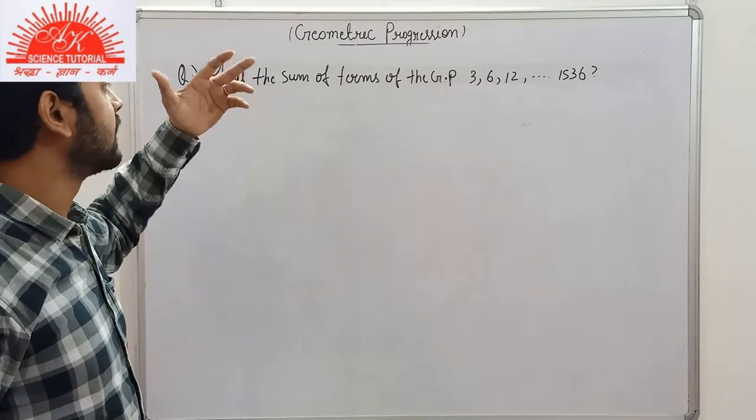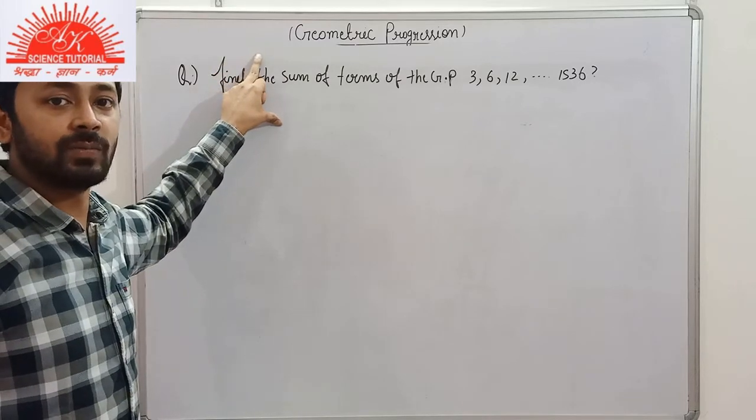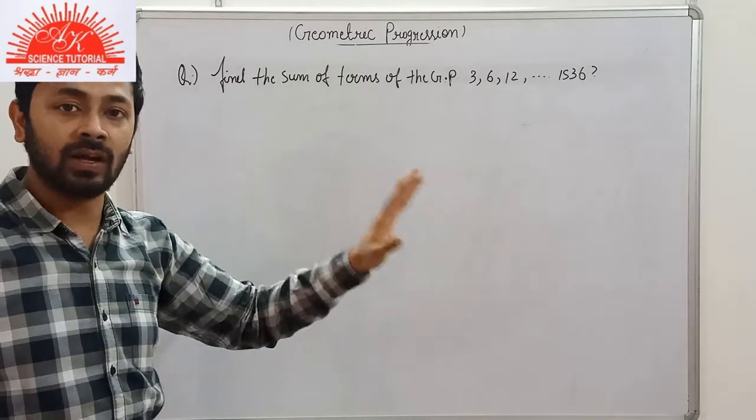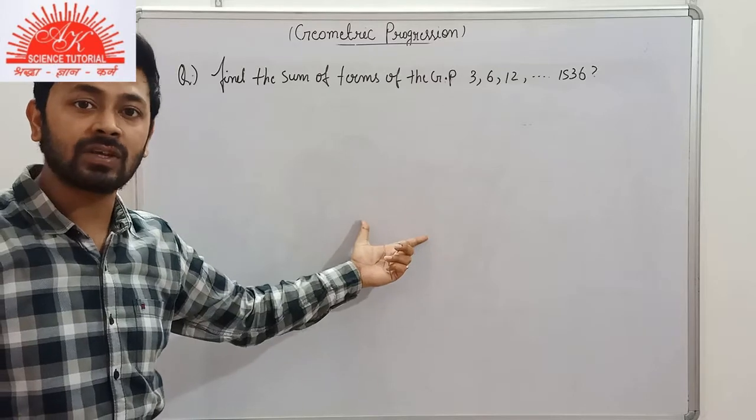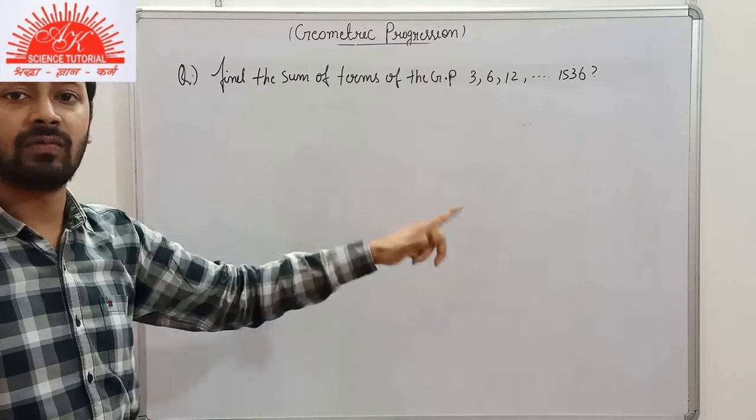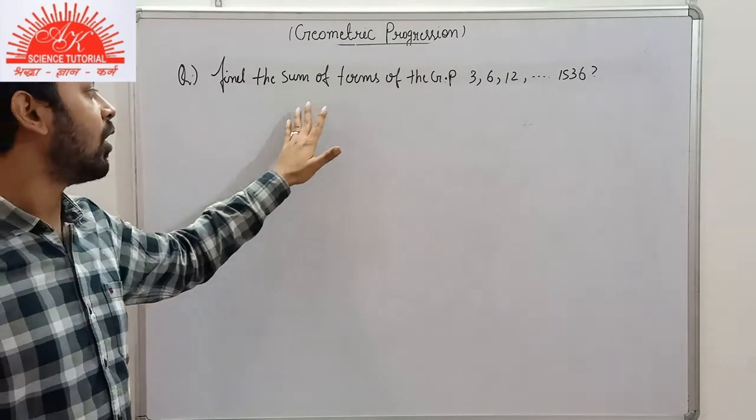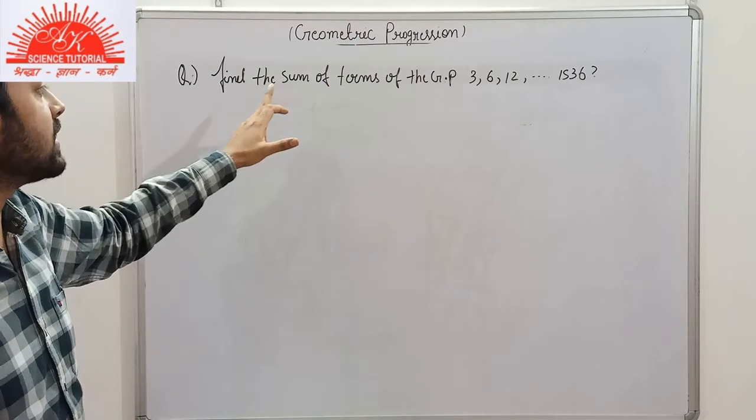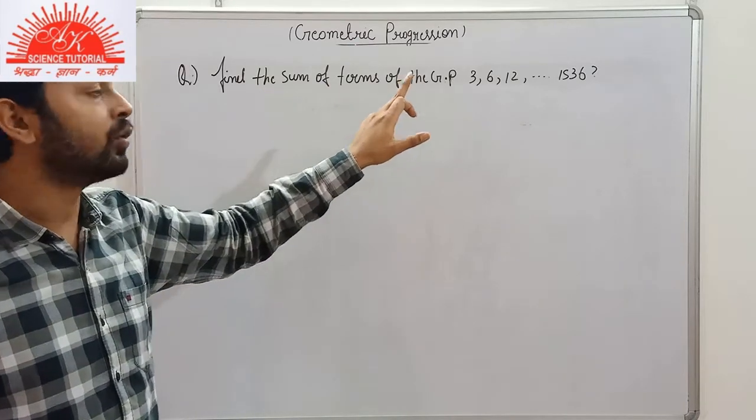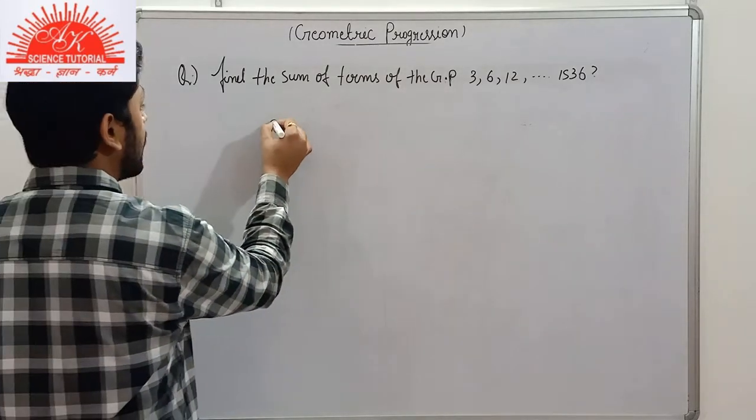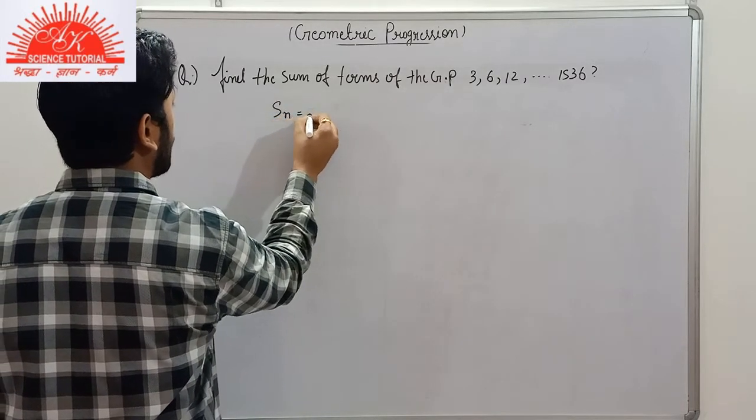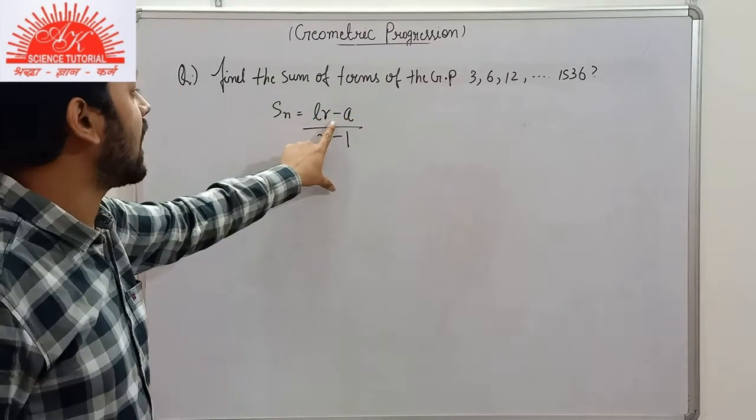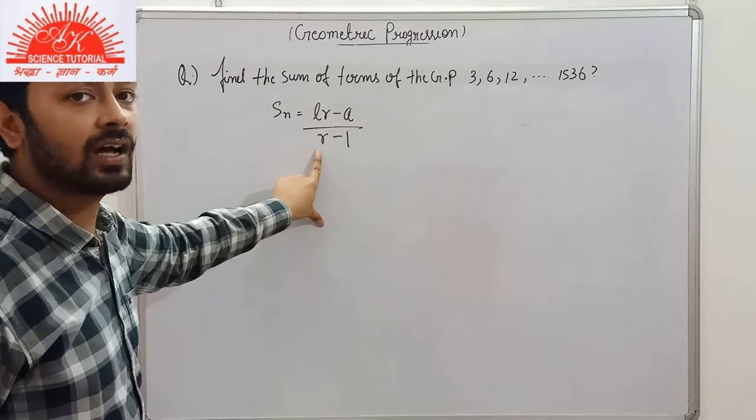A new case arises here. Firstly we have seen that if we have to find the sum of n terms of a GP, we were just focusing on the common ratio. If the common ratio is equal to 1, then we directly find the sum of n terms by multiplying the number of terms with the first term. But if the common ratio is not equal to 1, then we use the formula. A new case arises here if the last term is known to us. If the last term is known to us, then we can directly find the sum of n terms by lr minus a by r minus 1. l is the last term, a is the first term, r is the common ratio.